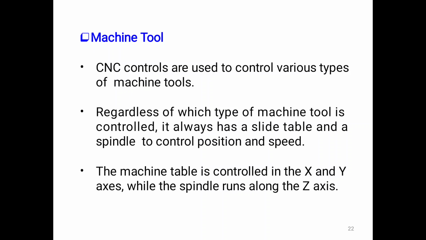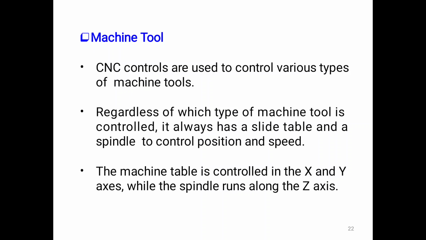Next, machine tool. CNC control is used to control various types of machine tools. Many types of machine tools are controlled. It always has a slide table and spindle to control position and speed. The machine table is controlled in the X and Y axes, while the spindle runs along the Z axis.